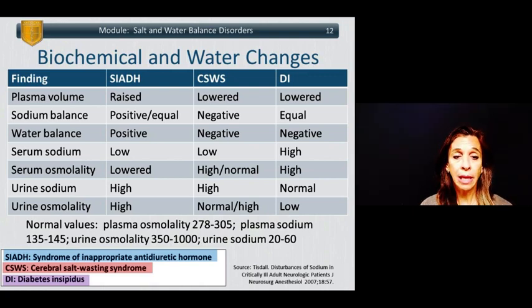And the urine osmolality is typically high in SIADH, normal to high in salt wasting syndrome, and low with diabetes insipidus. Just to help you define, normal plasma osmolality is 278 to 305. Normal plasma sodium is 135 to 145. Normal urine osmolality is 350 to 1,000. And urine sodium is 20 to 60.